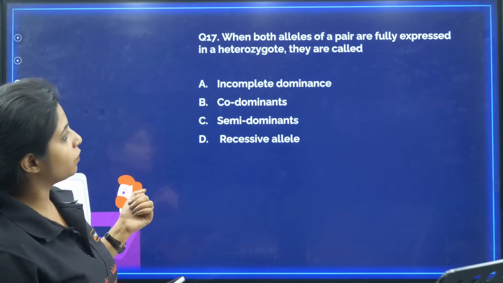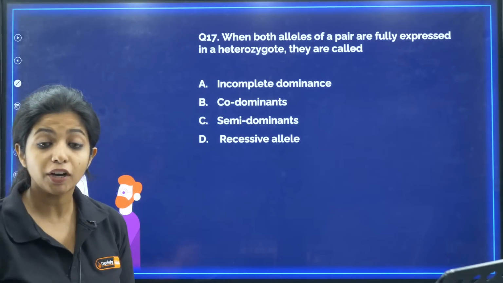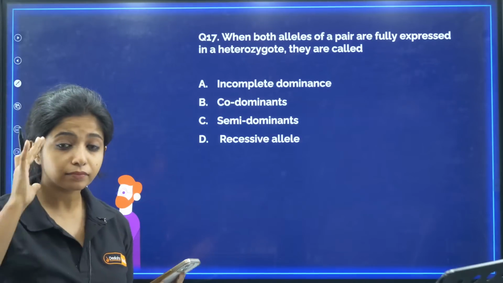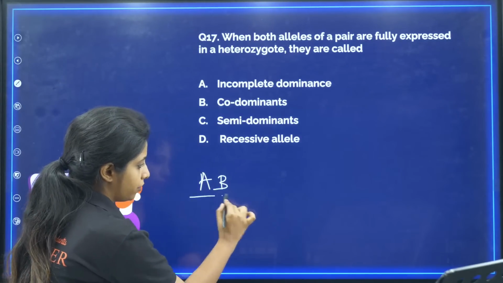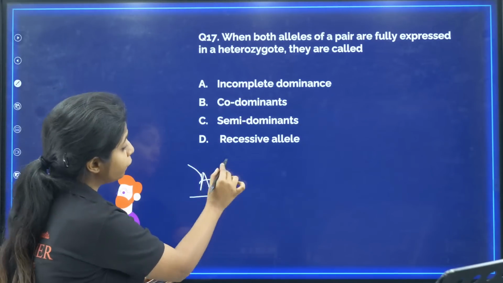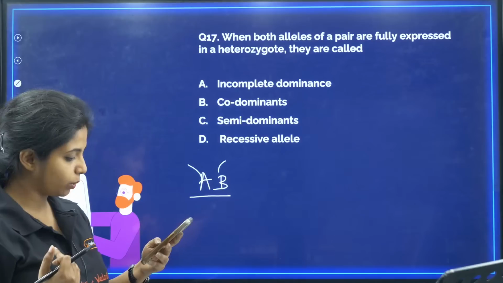So question number 17. When both alleles of a pair are fully expressed in a heterozygote, they are called heterozygote. Means basically they are different. For example, A and B. This is heterozygote, and both of them are fully expressed. What do you call this condition? This is an easy question, right?